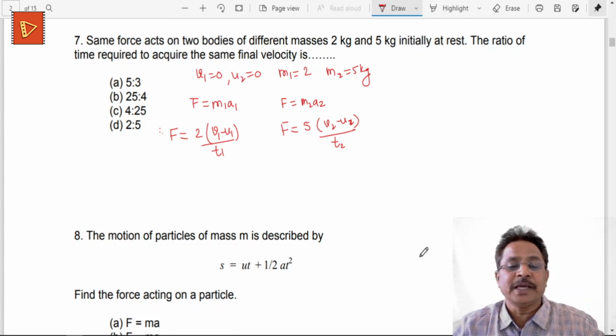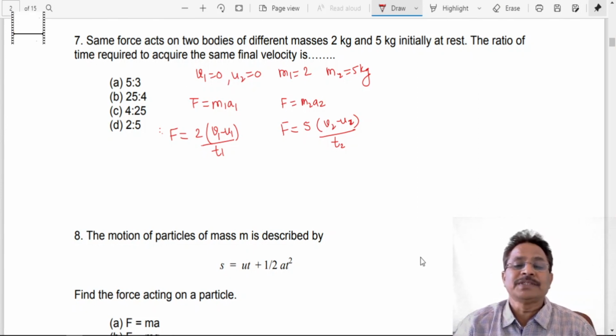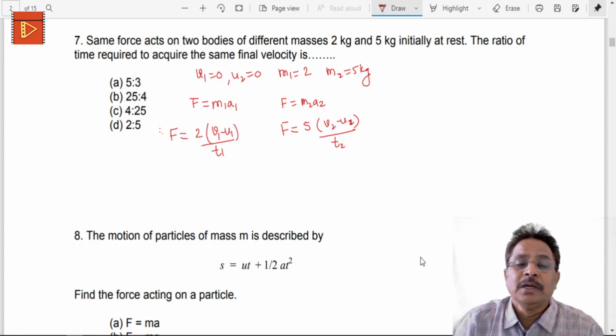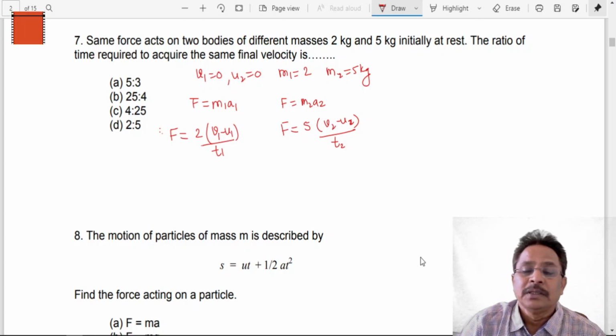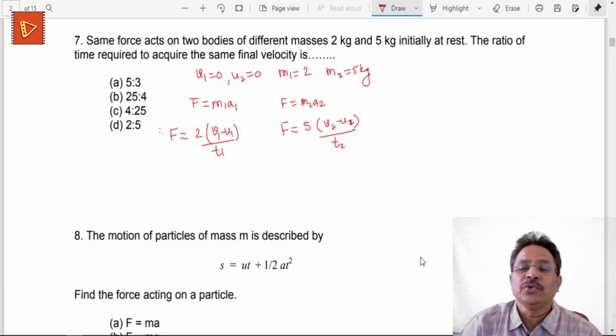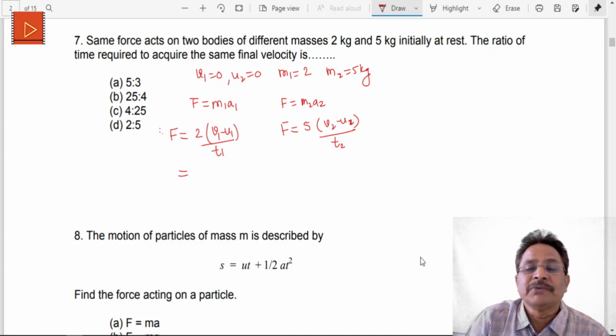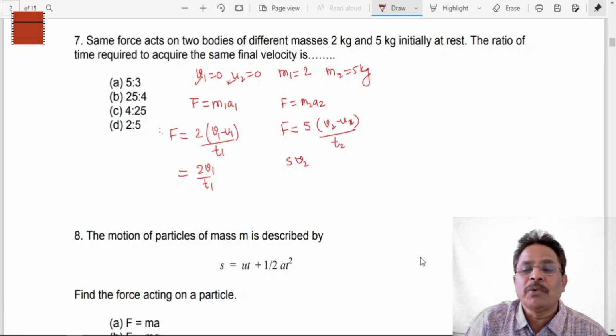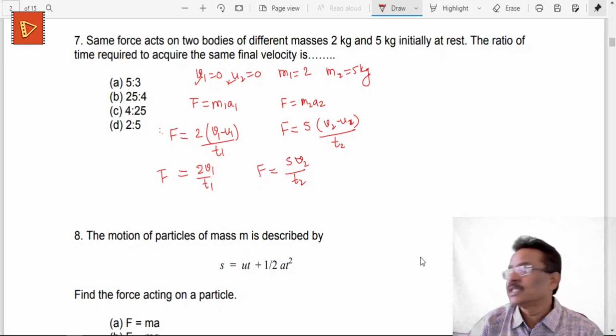So we got this to be another example here. F, the force, in both of the cases is given to be 2 into v1 minus u1 upon t1, and for the second object it is 5 into v2 minus u2 upon t2. So in both the cases, as we have been given, u1 and u2 are 0, so this gives me twice v1 upon t1, and this gives me 5 into v2 upon t2. So the force in this case is given to be this.